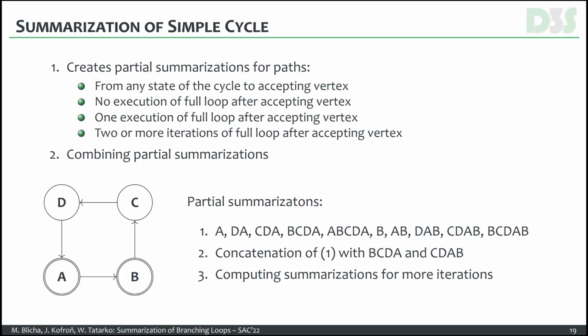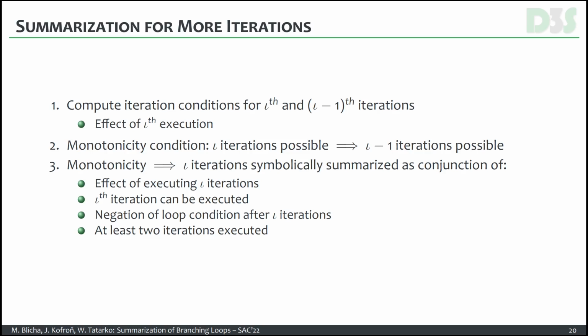We need to split these two last cases, because computing summarizations for more than one, that is two or more iterations, requires the knowledge about summarization of iterations for just one cycle. So, this slide shortly describes the computation of summarization for several loop iterations.